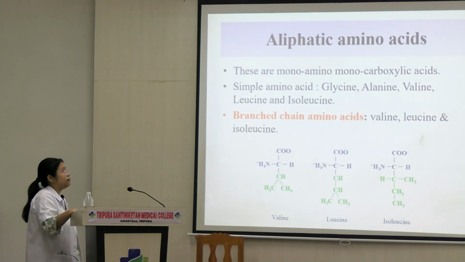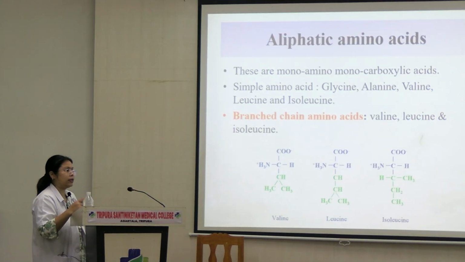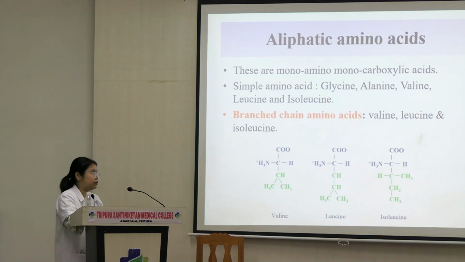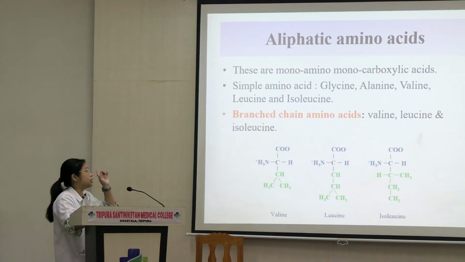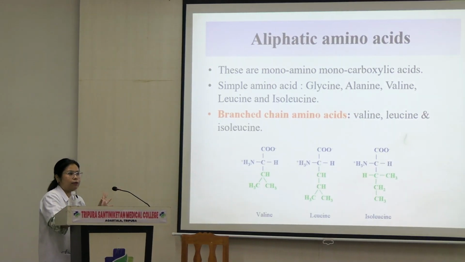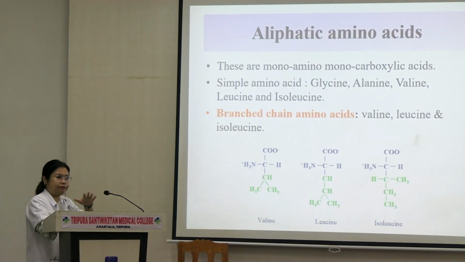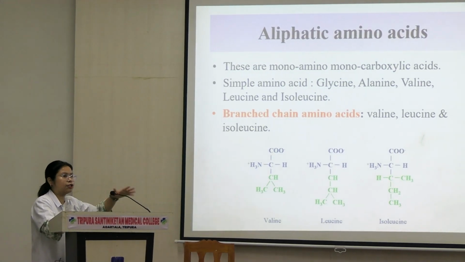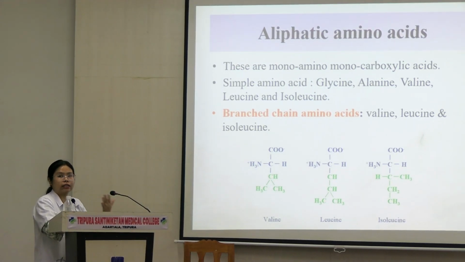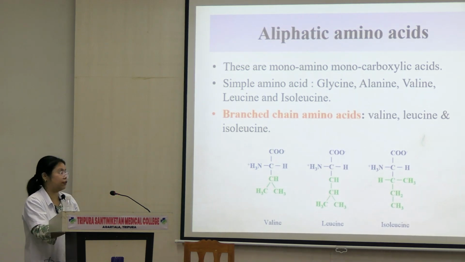Let's understand what is aliphatic amino acid based on structure. So based on structure of the amino acid, they are classified into different groups, right? One is aliphatic amino acids. What is aliphatic amino acids? Any amino acid that is a linear chain that doesn't have rings in it. You will see the other amino acids have rings in them.